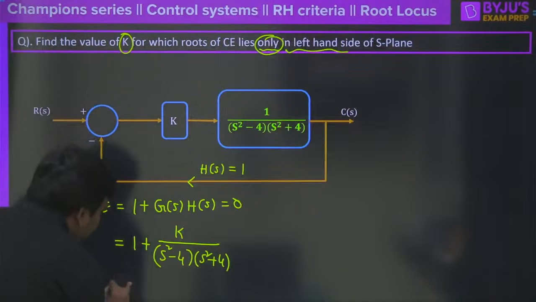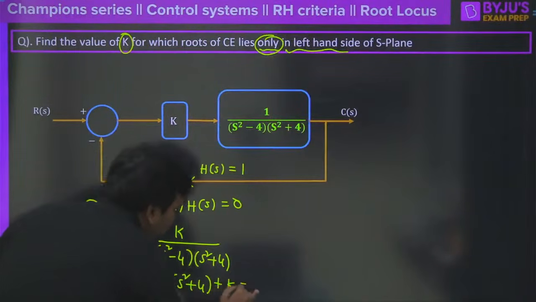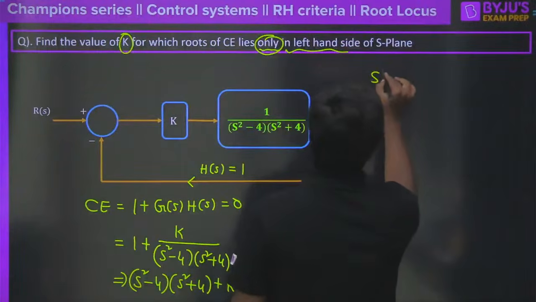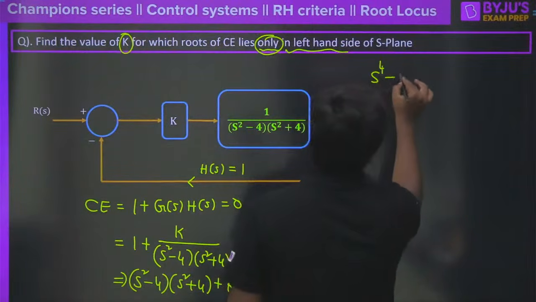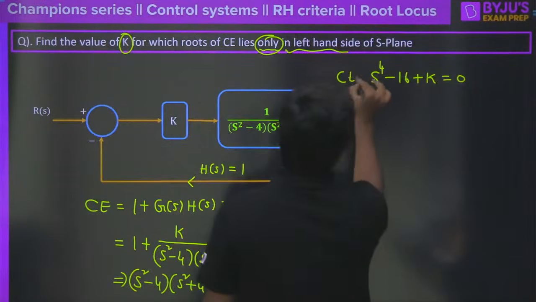So in this case, what is going to happen here? It will become (s square minus 4) into (s square plus 4) all put together plus k is equal to 0. And this is also a wonderful question. In fact, you will love this question. It will become s power 4 minus 16 plus k is equal to 0. This is called the characteristic equation.